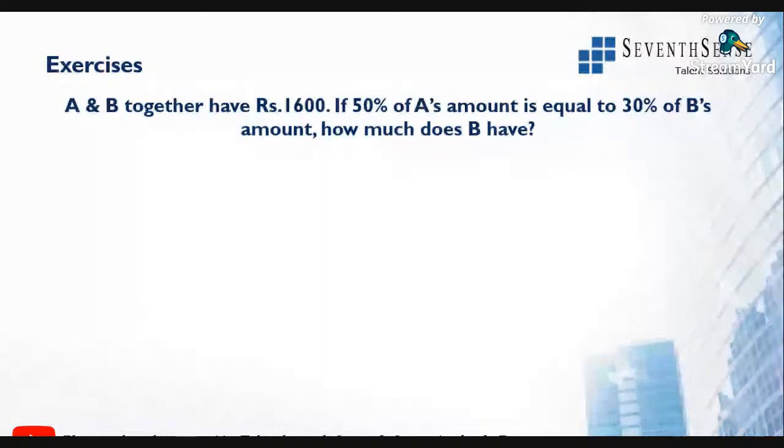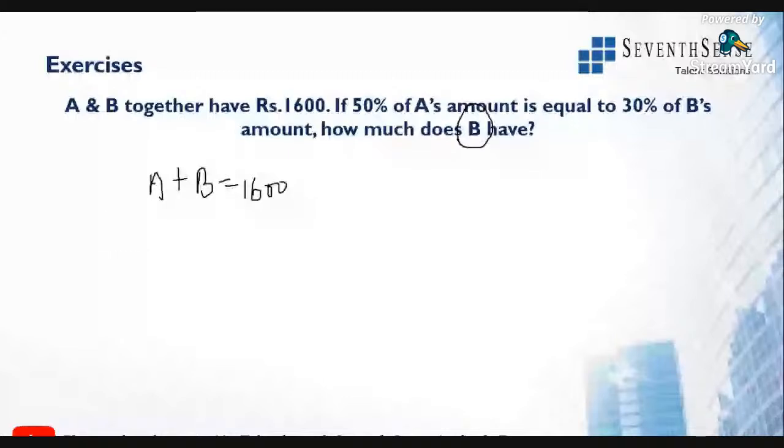All right, so now the question is A and B together have 1600. So that is A plus B together they have 1600. Now what are they asking? They are asking B's amount. Now we need to convert A value in terms of B so that we'll get to know what is B's amount, right? What have they given the condition here?